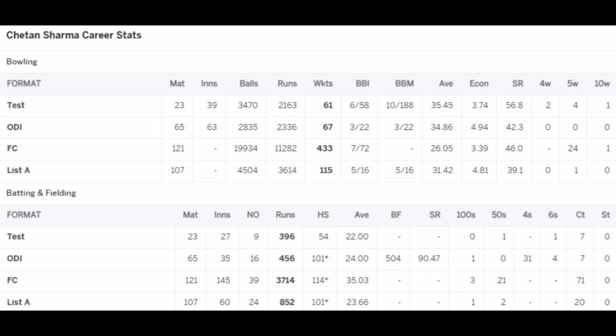Chetan Sharma had a gorgeous first-class record. He played 121 first-class matches and took 433 wickets with a super strong bowling average of 26.05. He also scored 3,714 runs in first-class cricket with 3 centuries in his kitty. In List A, Chetan Sharma played 107 matches and took 115 wickets with a good bowling average of 31.42. He also scored 852 runs in List A cricket with 1 century in his kitty.